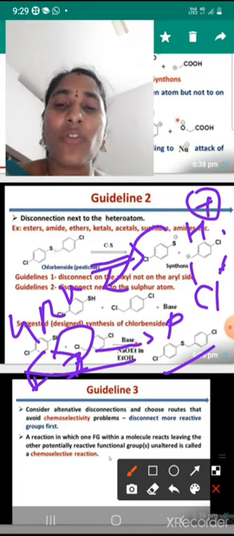So what will we say is a general reaction? In a general reaction, reactants are converted into products by using a single line arrow. This is the general reaction. Okay, finally, guideline 3.